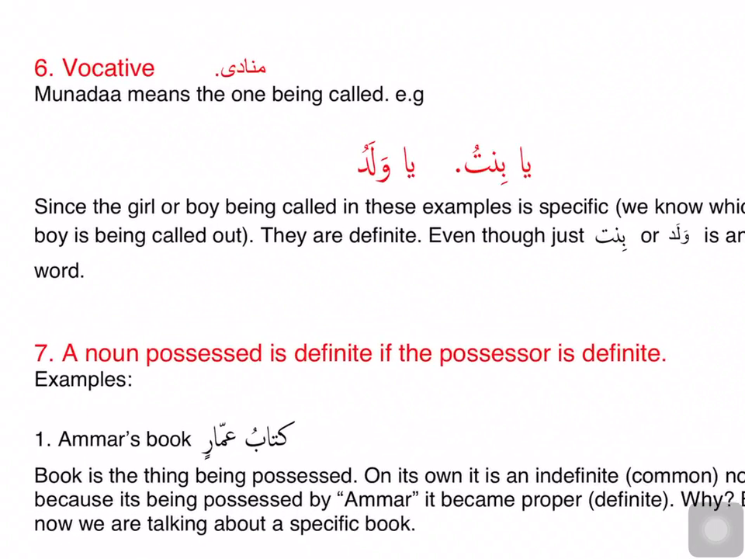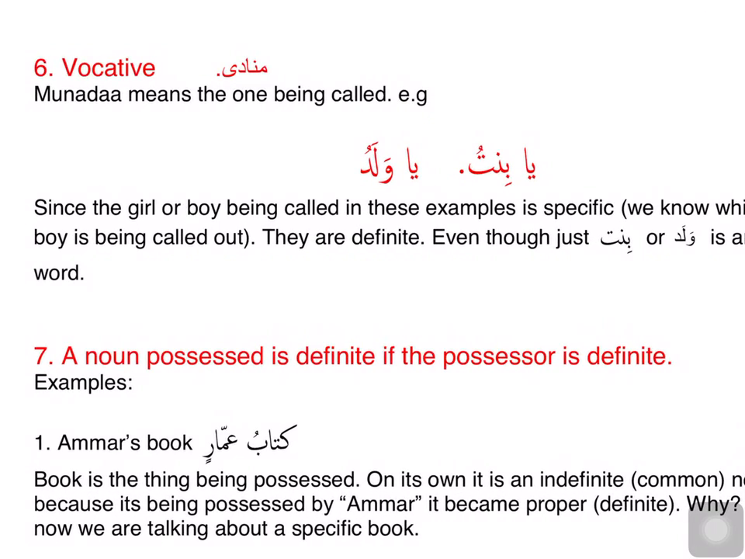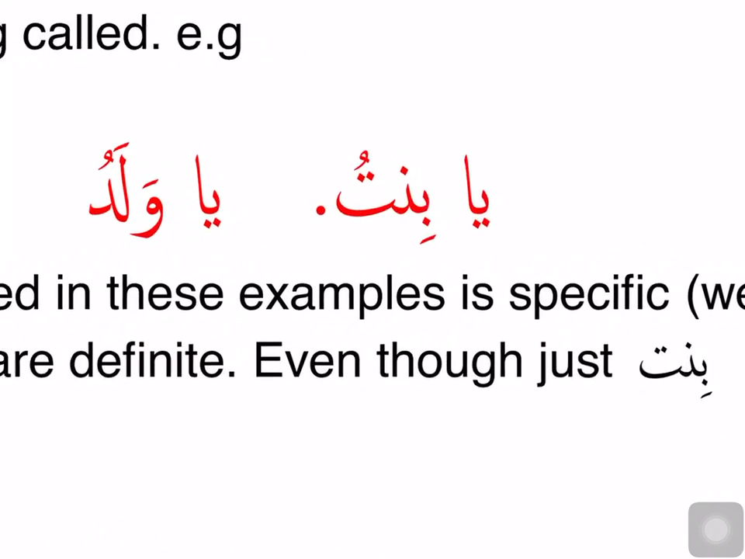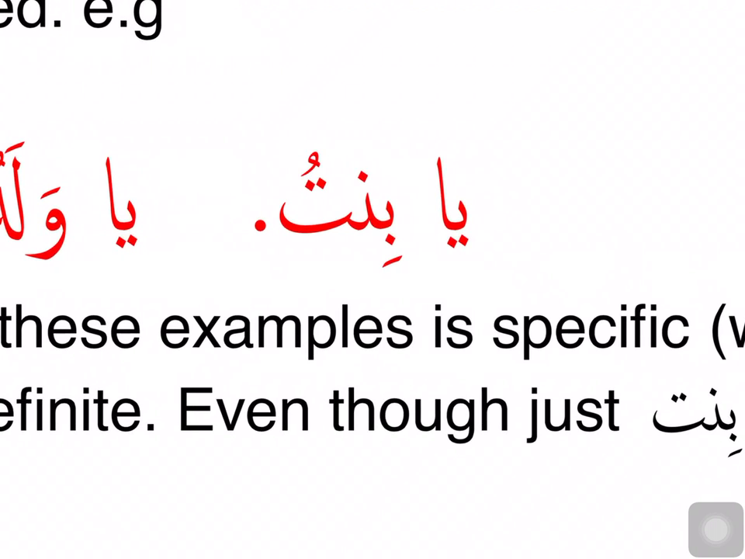The sixth category that makes an ism ma'rifa is munada. Munada is one being called. How do we know he's that person that is being called? We see the harf of nida before that noun. Harf of nida here is ya. After that we see the word bint with one dhamma, ya bintu. The word bint in itself is a nakira ism, but when it has a harf nida before it, now it's a munada, now it is a ma'rifa ism.